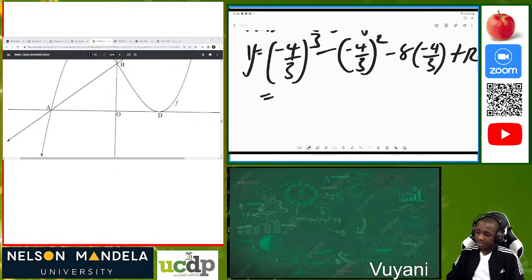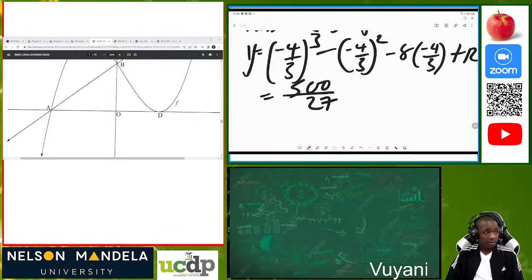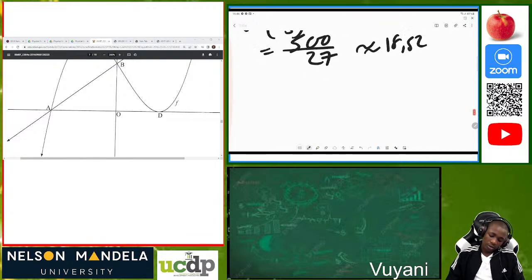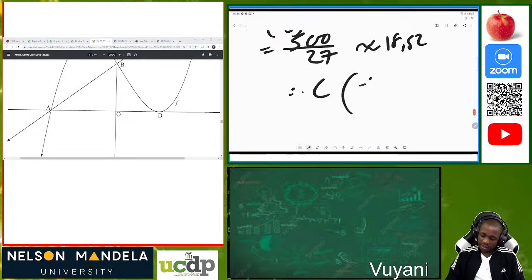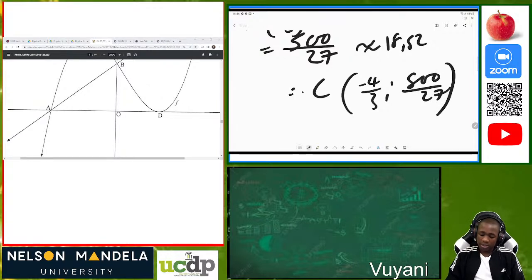Then we find that the answer is 500 over 27, which is approximately 18.52. Don't try to use your head, you'll break your head. Use your calculator. So therefore the coordinates of c are negative 4 over 3, 500 over 27. So that's the coordinates of c.